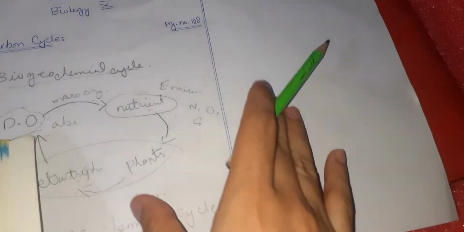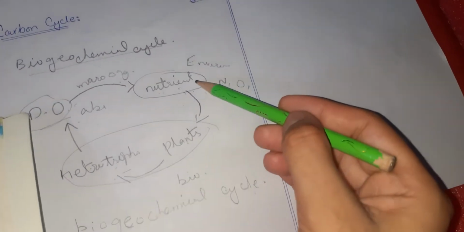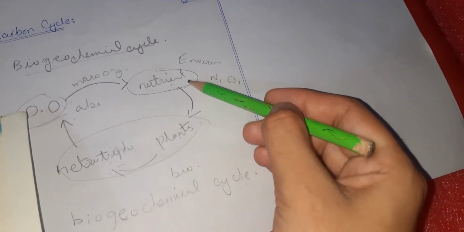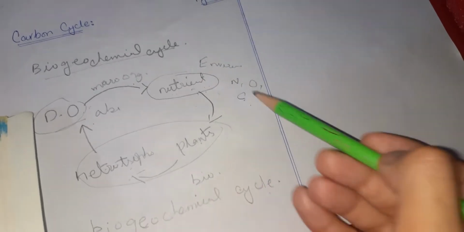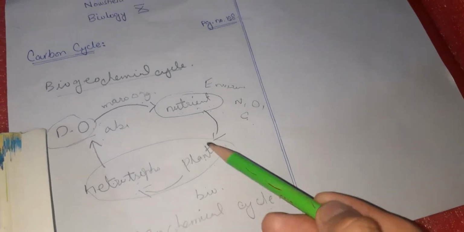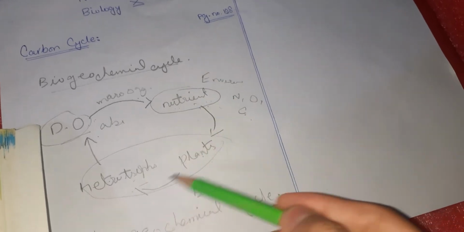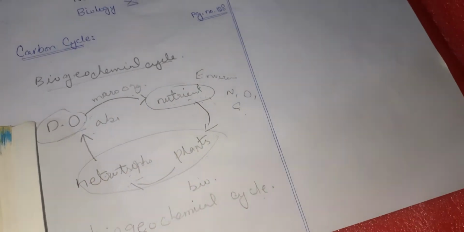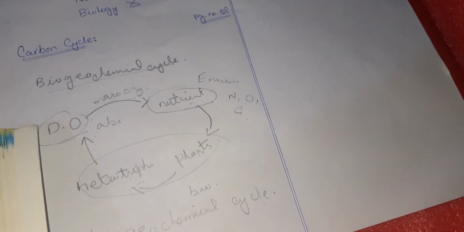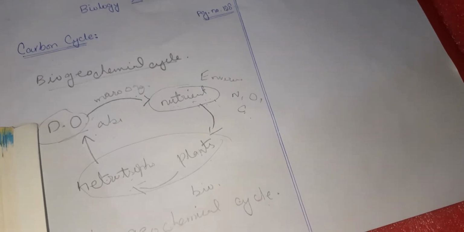So what is carbon cycle? Carbon cycle will obviously be the movement of carbon, a chemical, from environment to plants to heterotrophs, and again coming to the environment in a particular circular cycle, right?